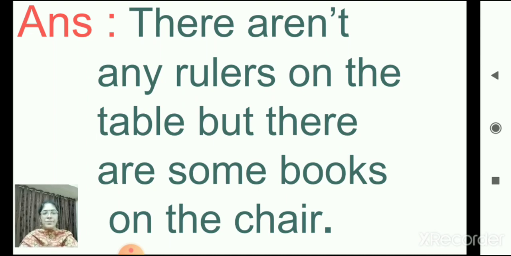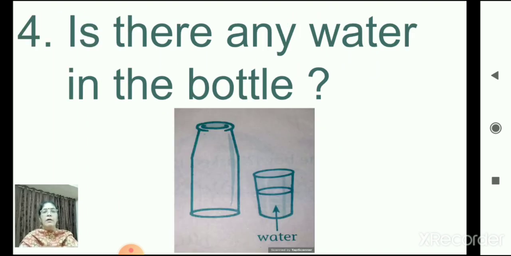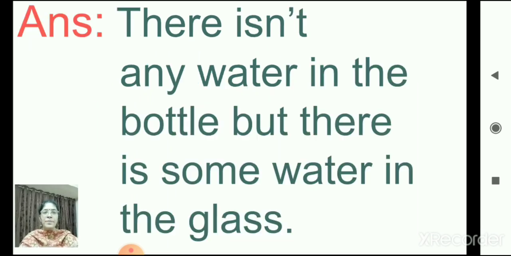Yes. We move on to number 4. Is there any water in the bottle? Yes, what can you see in the picture? Is there any water in the bottle? No. But some water is there in the glass. Correct. So how are we going to write? Let's see.